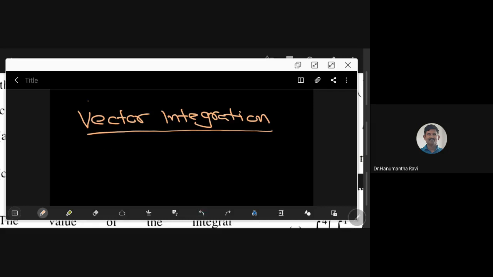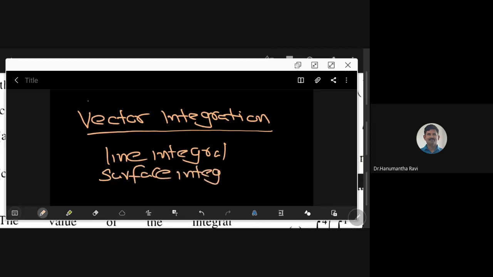One is called line integral, another is called surface integral, and the third one is known as volume integral. So line integral, surface integral, and volume integral. There are three things here.